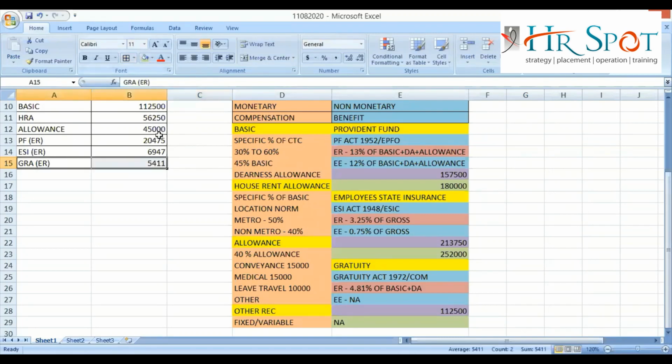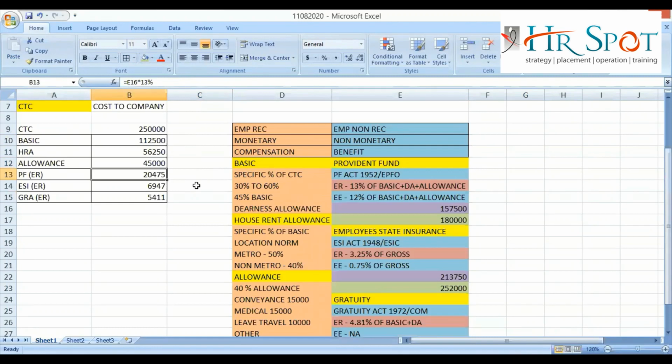The gratuity contribution will be 5411. Clear?